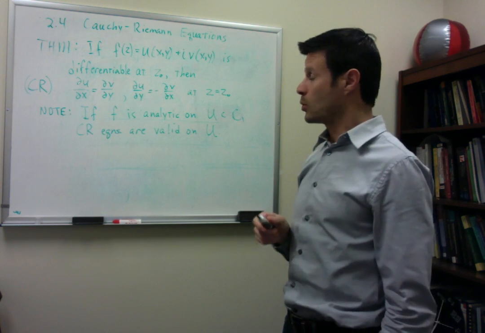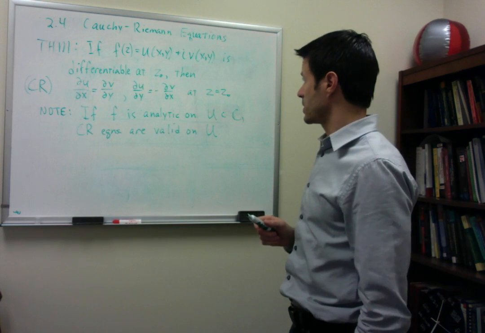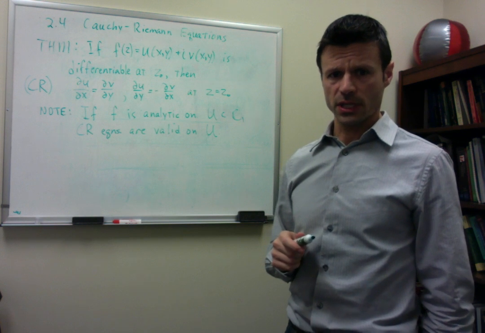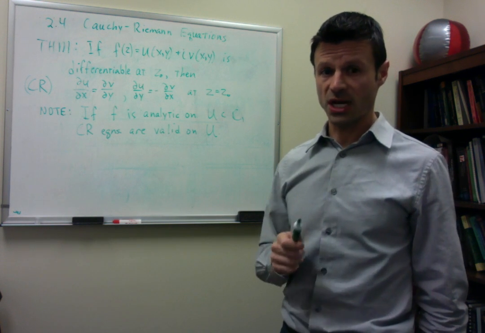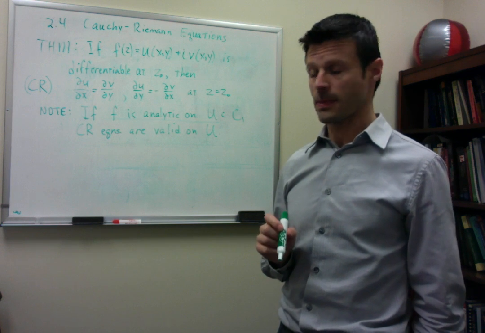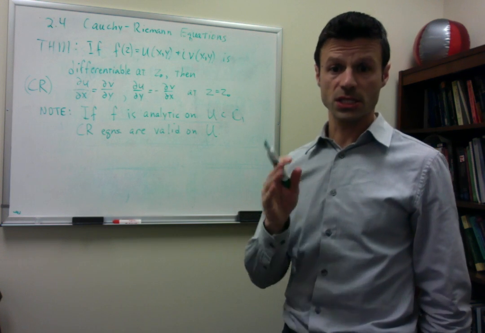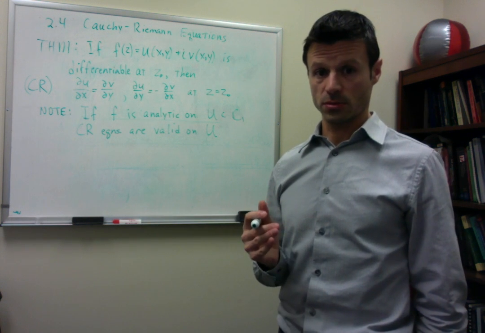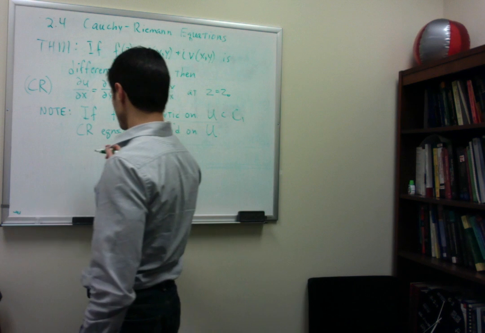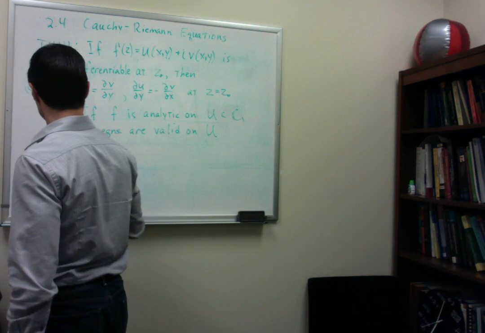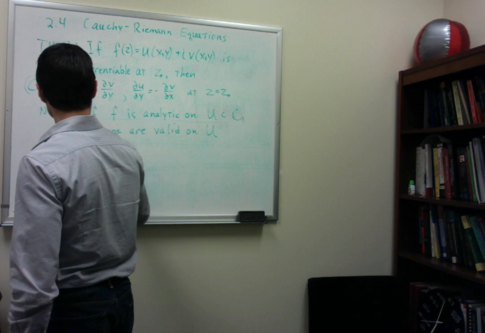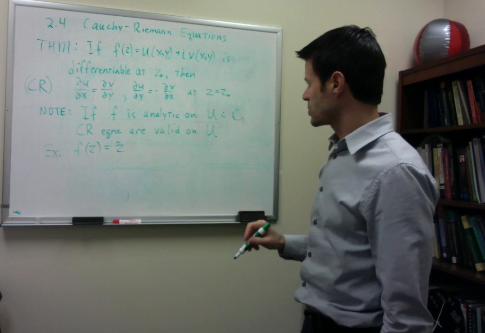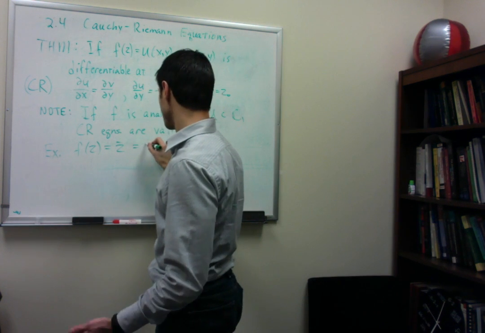We're going to use that in these couple of examples. The converse of this statement is something that we'll look at later. But for now we're going to use the contrapositive to show that a function is not differentiable. We're going to look at the two functions that we looked at in class, which we showed were nowhere differentiable. One of those examples was f of z equal to z bar.